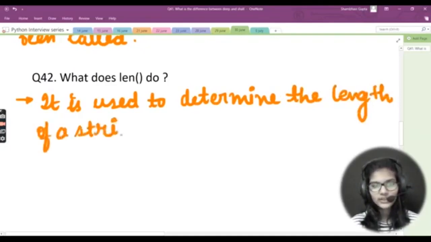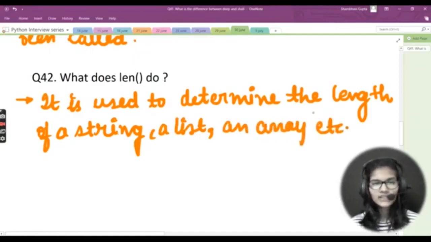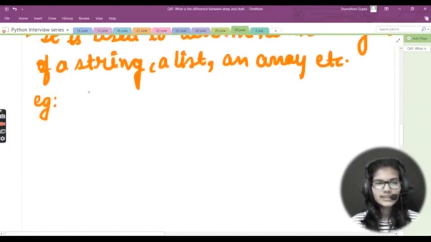of a string. So this length function is actually used to determine the length of a string, a list, an array, etc. Basically whatever you are having. So this is the use of the len function. Now if you want to use the len function, I can give you a very simple example.